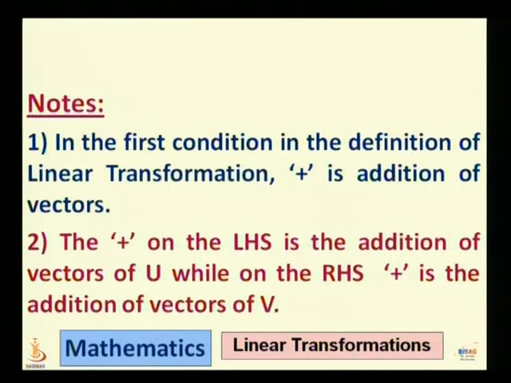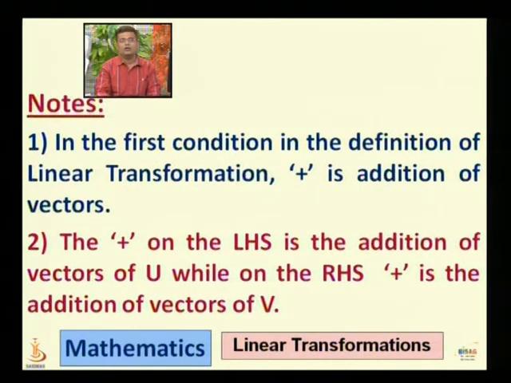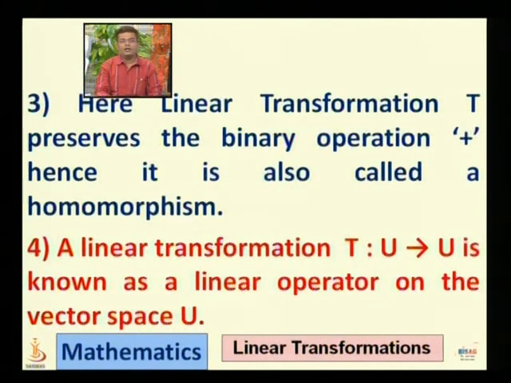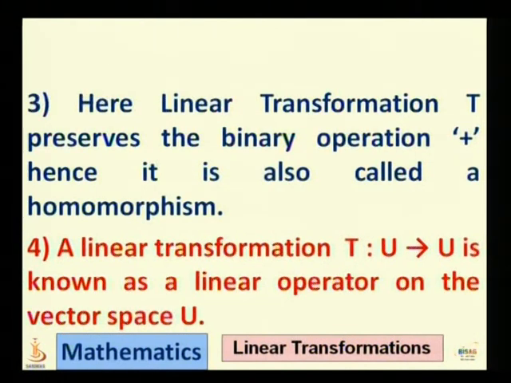Here we note that in the first condition, in the definition of linear transformation, plus is addition of vectors. Second, the plus on the left hand side is the addition of vectors of U, while on the right hand side plus is the addition of vectors of the vector space V. Third, here linear transformation T preserves the binary operation plus, hence it is also called a homomorphism. Fourth, a linear transformation T from U to U is known as a linear operator on the vector space U.